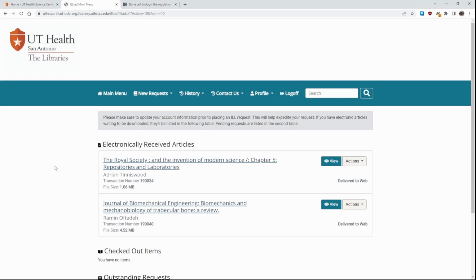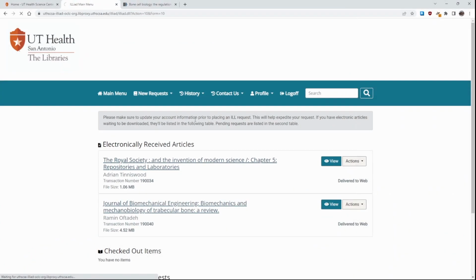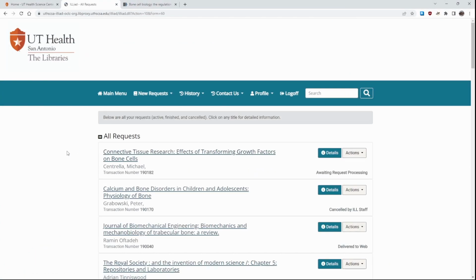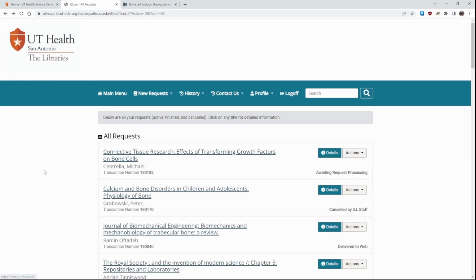From the main page, you can also view your history, which will show you all the requests you've made. You'll go up here to the main menu and click History. You can see your canceled requests, completed requests, or all requests. So if you click on All Requests, you'll see all the requests that you've made, and it will show you the details and what happened to it. So for example, this one is still in processing, this one was canceled by the staff, this one was delivered to web. And you can view a little bit more information about it. For example, with this one, if you wanted to, you could clone the request if you wanted to remake it. So this is a good way to see everything that you have in your account.